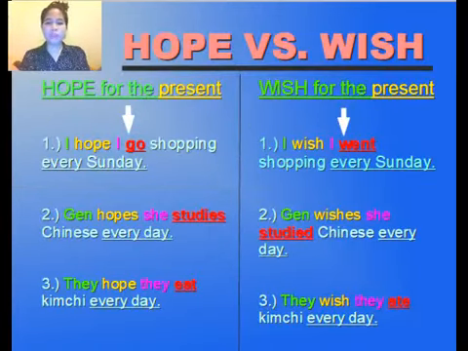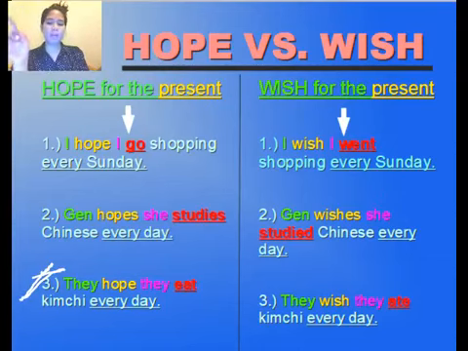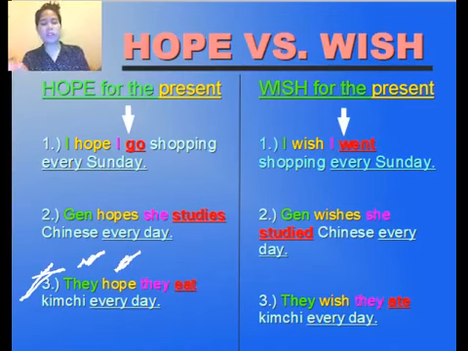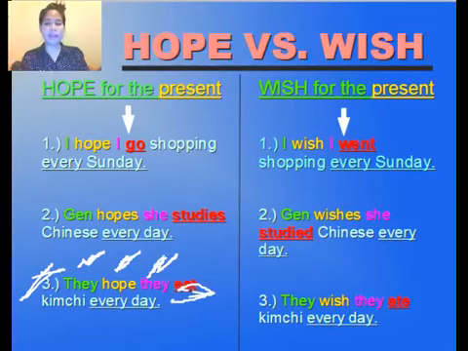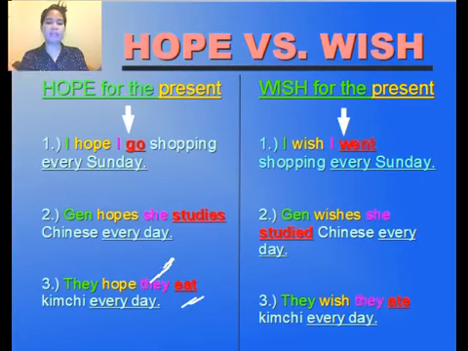Now, let's move on to number 3. They hope they eat kimchi every day. So I'm using they there. They is plural. So you have to use no S there. Hope, the original spelling of the verb. They is plural, so that's why there is no S there. They hope they eat kimchi every day.